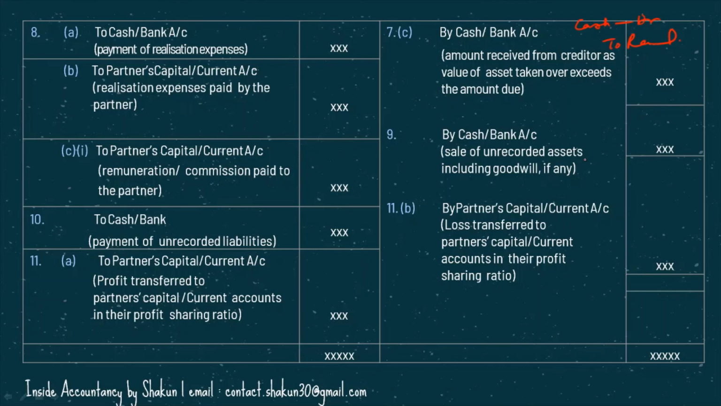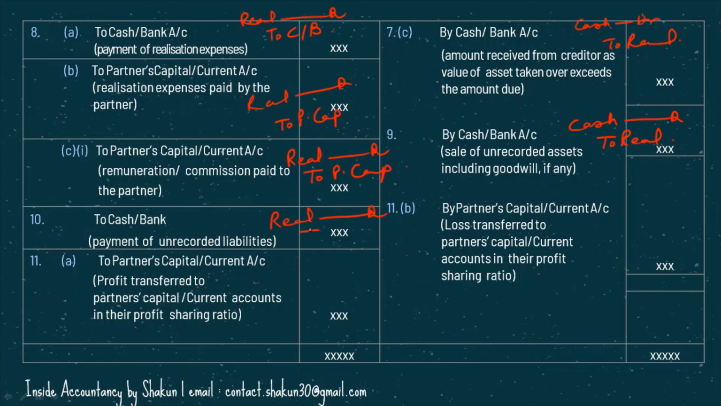So next is the sale of unrecorded assets. If there are unrecorded assets, in that case also our entry is cash to realization. You can show it under one head also. Here, these are for the realization expenses. So realization account DR to cash or bank. Then if the partner agrees, then realization account DR to partner's capital. For any kind of remuneration that you are paying to the partner, realization to partner's capital. For any unrecorded liability that you are paying, realization to cash or bank. So these are the journal entries which I just explained to you. I'm writing it here again so that you know how they have been posted.